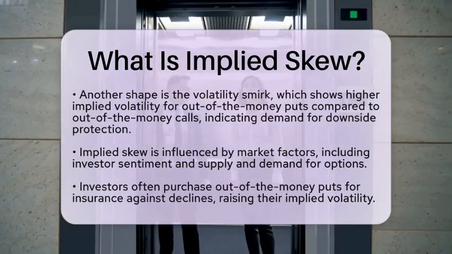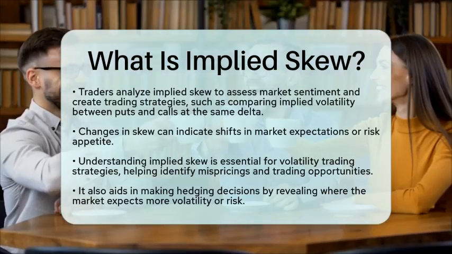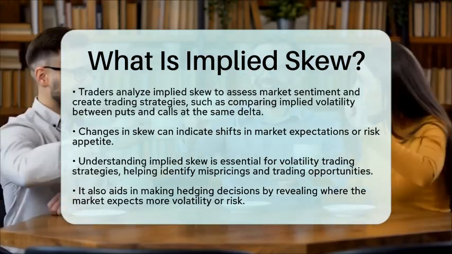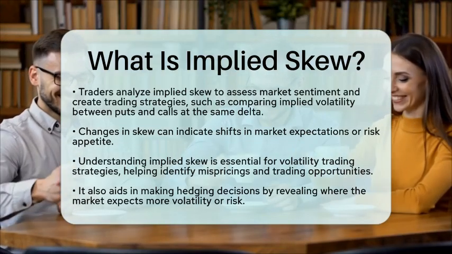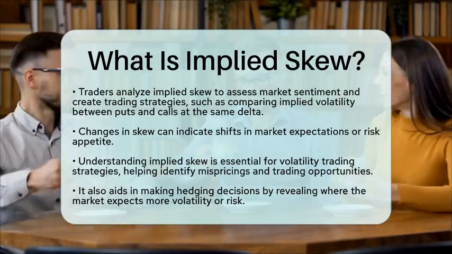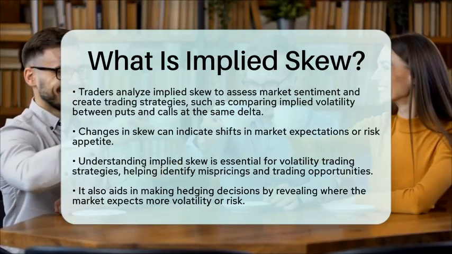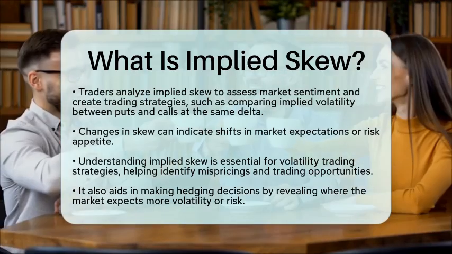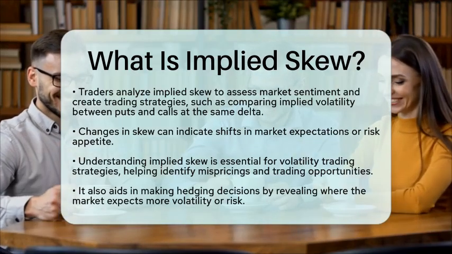In options trading, understanding implied skew is important for volatility trading strategies. It helps traders identify mispricings and opportunities to trade relative value between options at different strikes. It also informs hedging decisions by highlighting where the market anticipates more volatility or risk.